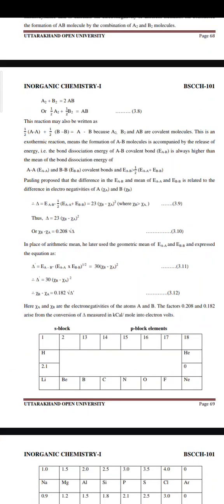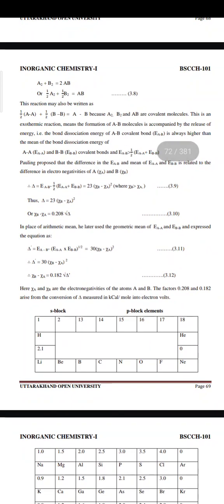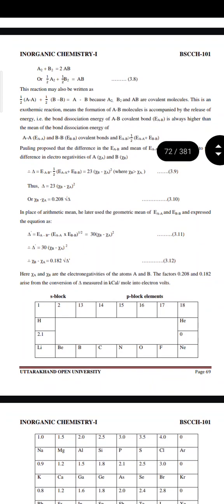That is, A2 plus B2 is equal to 2AB, or half A2 plus half B2 is equal to AB. This reaction may also be written as half A–A plus half B–B is equal to A–B, because A2, B2 and AB are covalent molecules. This is an exothermic reaction, meaning the formation of the AB molecule is accompanied by the release of energy. That is, the bond dissociation energy of the A–B covalent bond is always higher than the mean of the bond dissociation energies of the AA and BB covalent bonds.